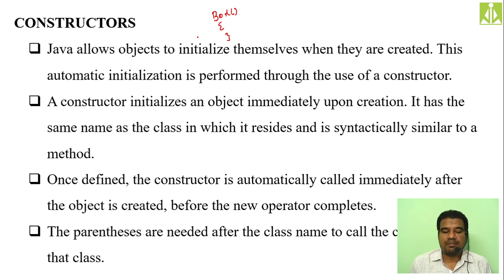Okay, so the parentheses are needed after the class name to call the constructor for that class, because obviously we said it is a special type of method. So when we are saying method, a set of parentheses followed by a semicolon must be required, isn't it?